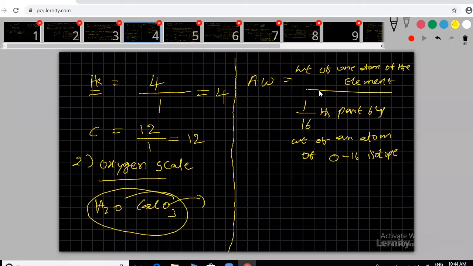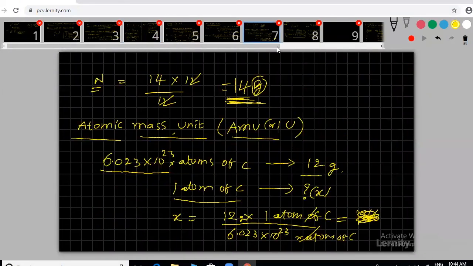This is the weight of one atom of the element divided by 1/16th part by weight of an atom of the oxygen 16 isotope. Any other slide? Seven. What units are in 7? Okay, 7. Fine. AMU. Take this as constant, experimentally proved.